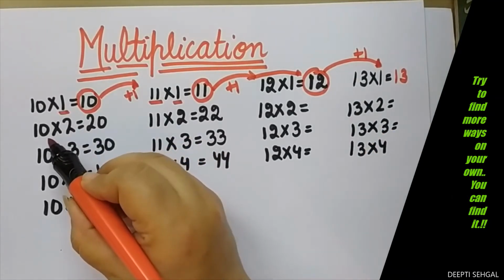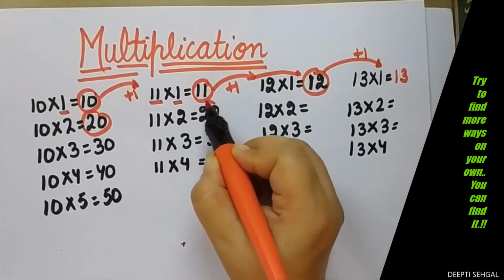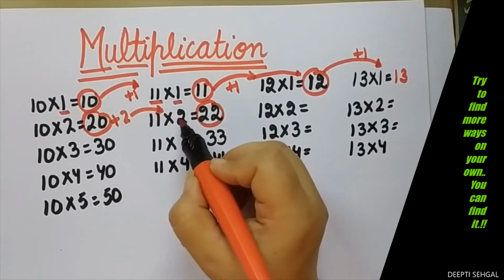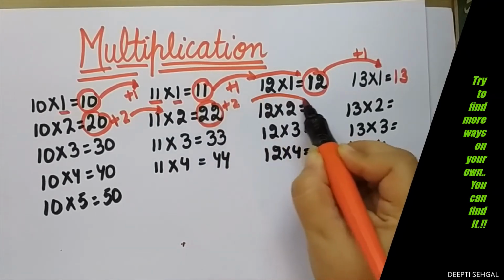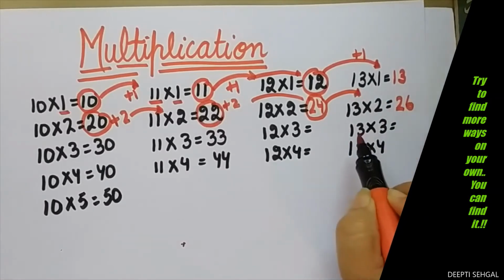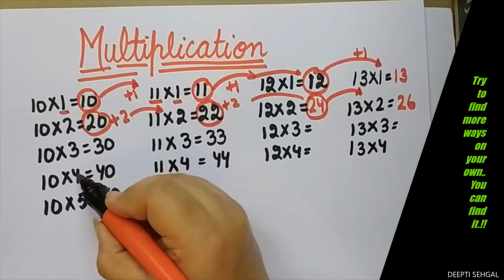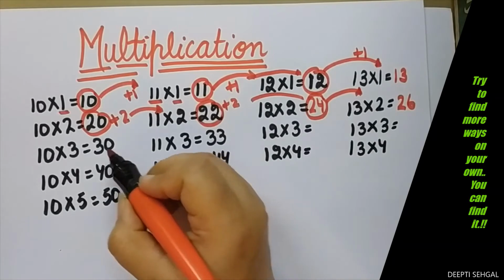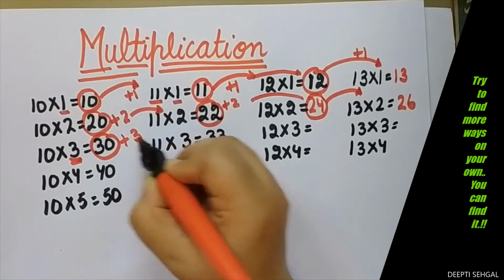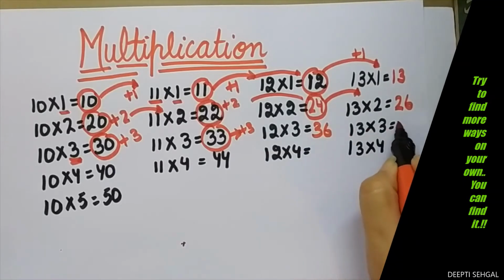Similarly, when I was writing 10 multiplied by 2, 20. So 20, and then I found out that this is 22. So 20 added to 2 is 22. Then 22 added to 2 is 24. Then 24 added to 2 is 26. Then for 3 also the same rule applied. The rule was, since it is 3, what will be getting added? 3. So 30 plus 3, 33. 33 plus 3, 36. 36 plus 3, 39.